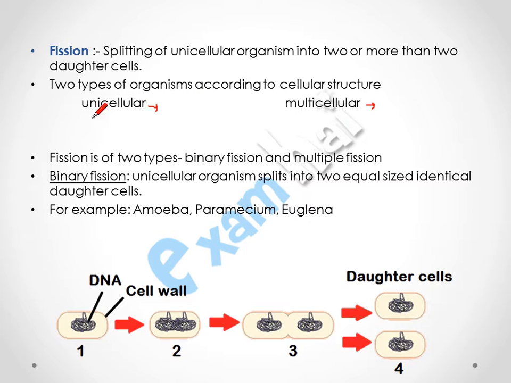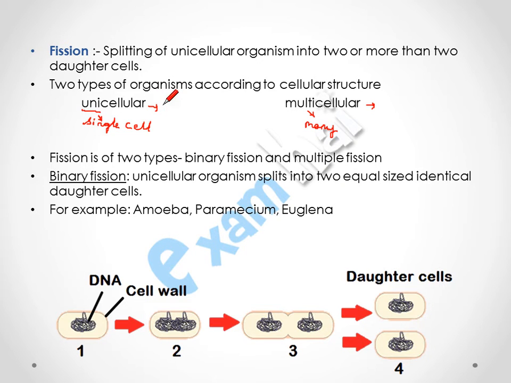In unicellular organism, all the biological processes have to be performed by a single cell. Uni means single. And in multicellular organism, a well organized structure is present in which each and every structure will perform its function. Multi means many cells.